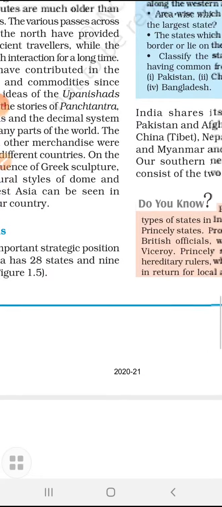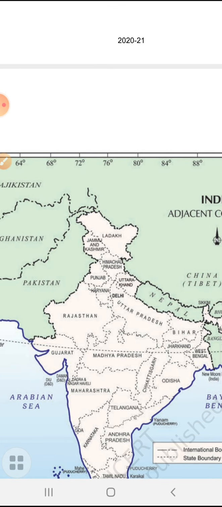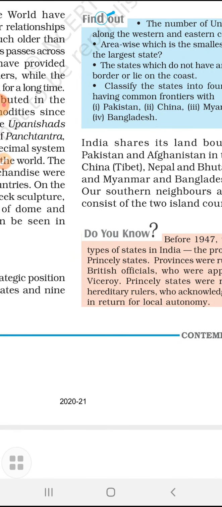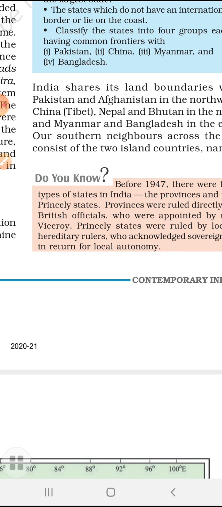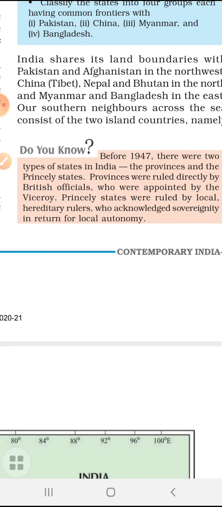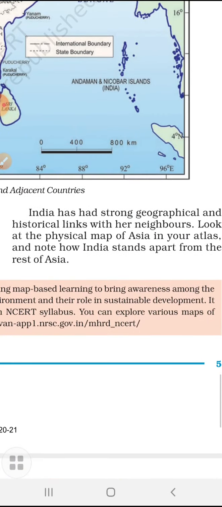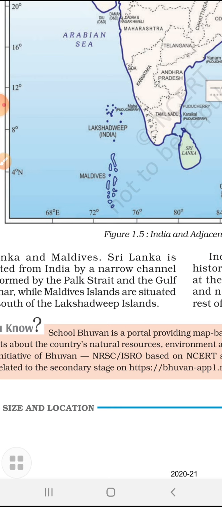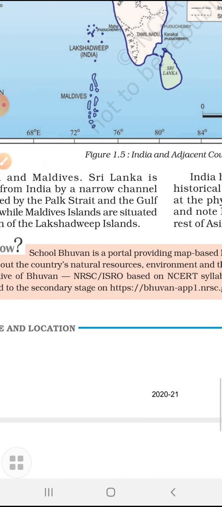Afterwards, the last topic is about neighboring countries. By the map we can understand that these are the neighboring countries, and this map you have to draw with different colors, filling in the different countries. Earlier it was a subcontinent region, but after 1947, when India got freedom, these countries have their own political setup and their own governments, and they are our good neighboring countries. So this all was about India. And when we talk about the South, the Maldives and Sri Lanka are the neighboring island countries.